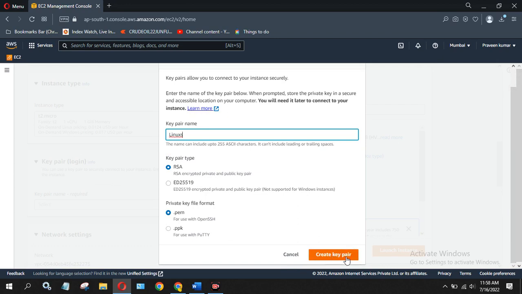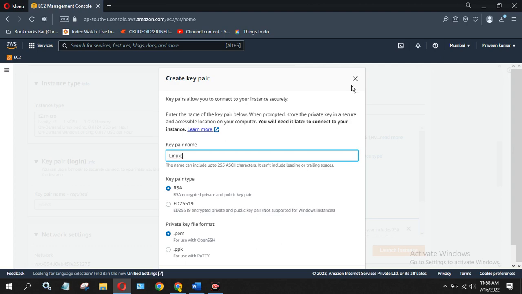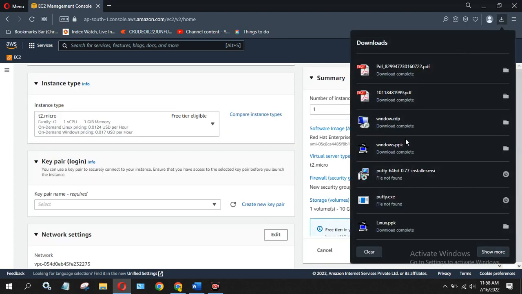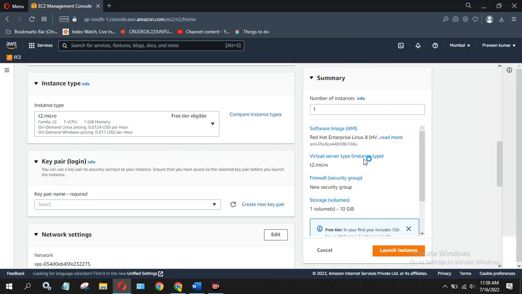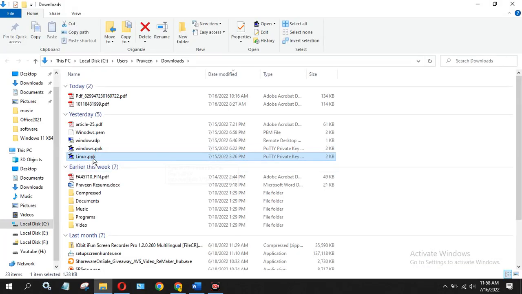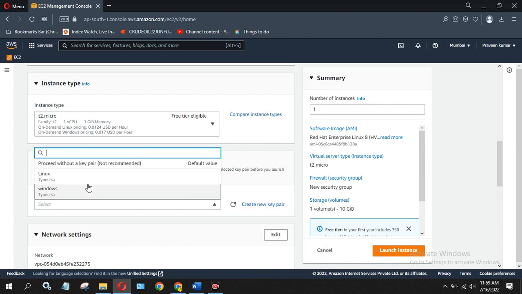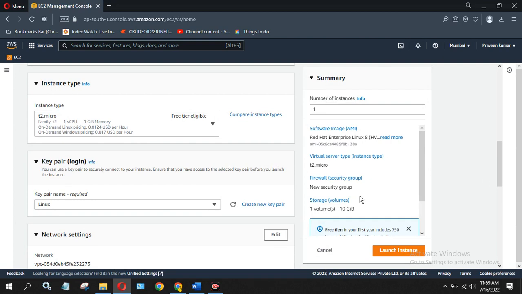Once you click on create key pair, it will download a file. Let me show you how it looks. It's downloaded over here. You can see it has downloaded a Linux ppk file in the drive. So here is the Linux ppk, right? Now you have to select that key. The Linux key I created, I have selected over here, okay? Come down now.